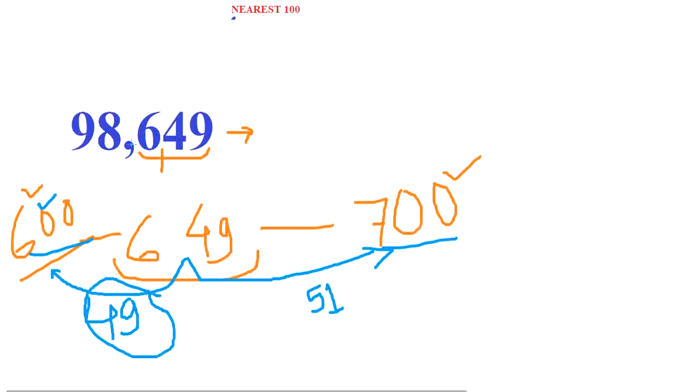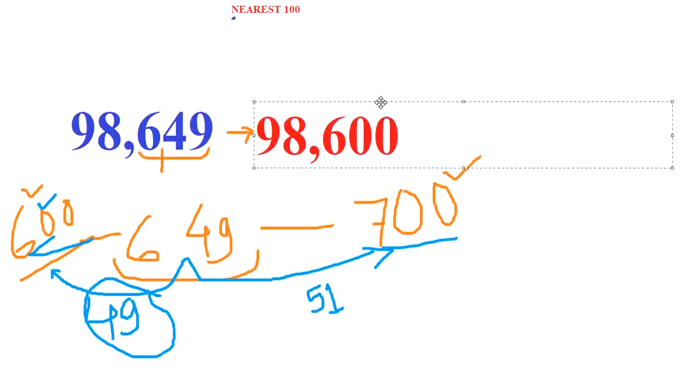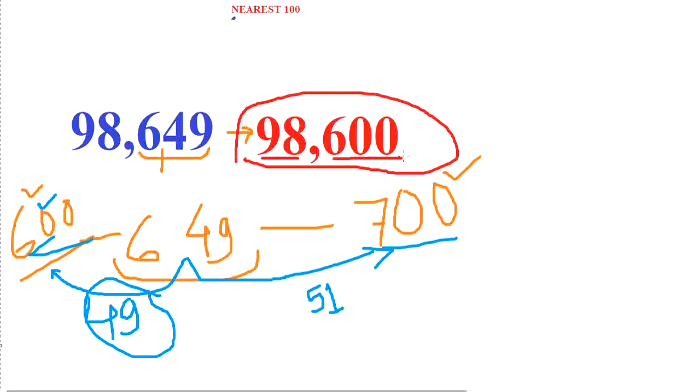So its rounding number nearest 100 will be 600. If we round this number 98,649 into its nearest 100, that will be 98,600. So in this way we can round up any number to its nearest 10 or nearest 100.